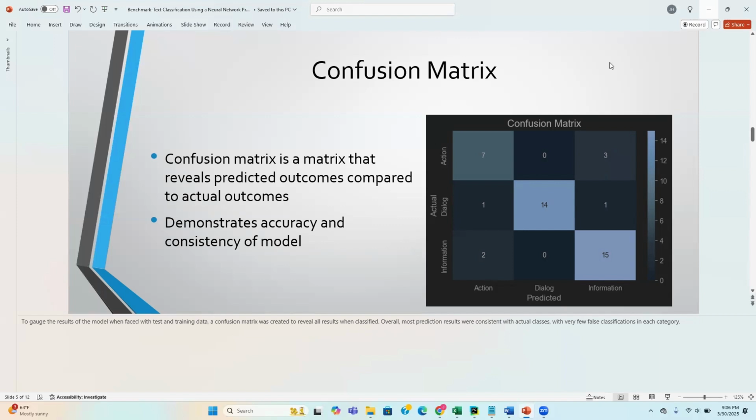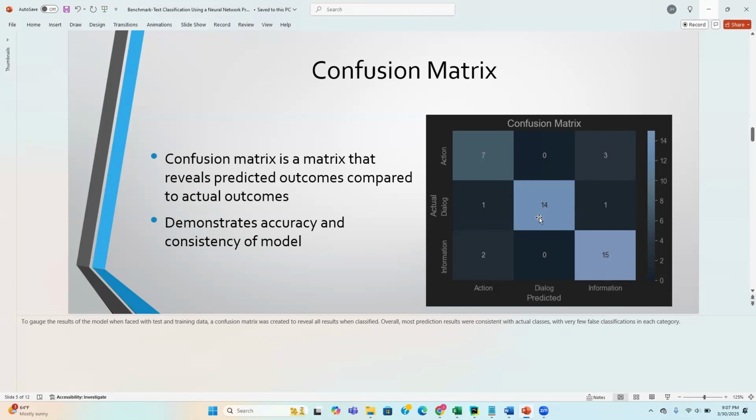As we can see, this demonstrates that most prediction results were consistent with actual classes, and there weren't many false classifications in each category. We can see that for the action category, 7 were predicted correctly, with 3 incorrect or false predictions.